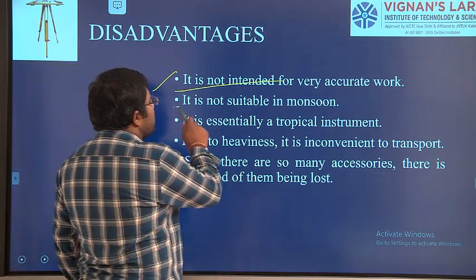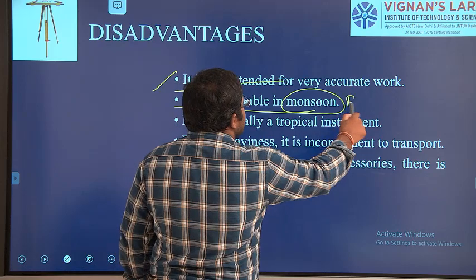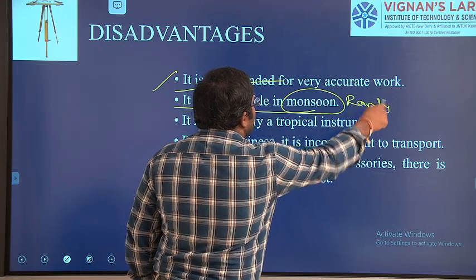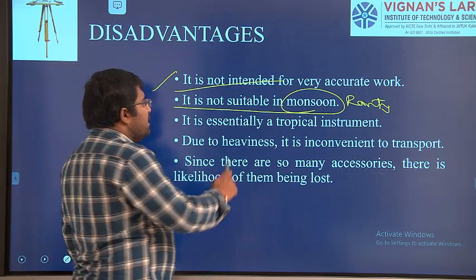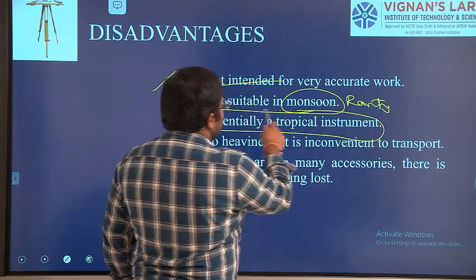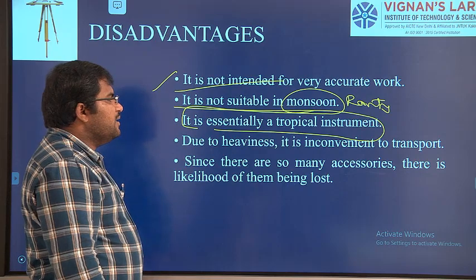Then it is not suitable in monsoon. Whenever rainy season is there, we can't do the plane table surveying. Next, it is essentially a tropical instrument.